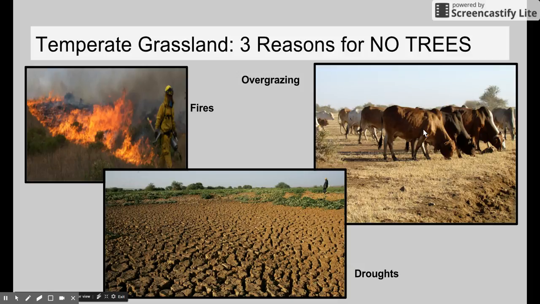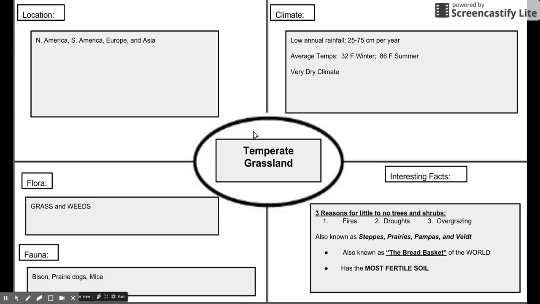Overgrazing. If there's too many cattle or livestock, they will eat all the grass and leave nothing but the dirt. They'll also eat any trees before they have time to grow any bigger than a sapling. Therefore, there are little to no trees in a grassland. You need to know those three reasons.